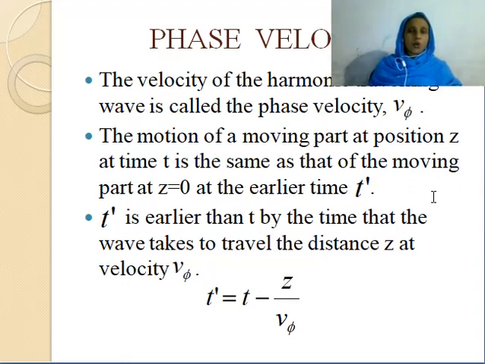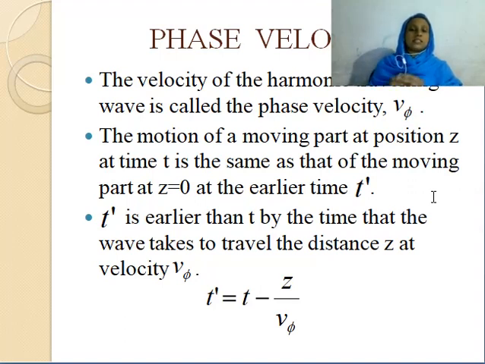Okay, so we can connect now t and t prime. That is, t prime is earlier than t by the time that the wave takes to travel from z equal to 0 to z.